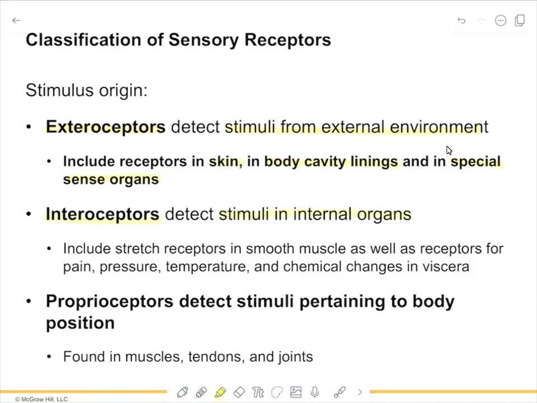So they can include things like stretch receptors in smooth muscle, receptors for pain, pressure, temperature, and chemical changes in viscera. Another group is called a proprioceptor, and these deal with body position. And these receptors are found in muscles, tendons, joints, and ligaments, and they will be constantly telling the brain position information about whether a muscle is relaxed or whether it's contracted.